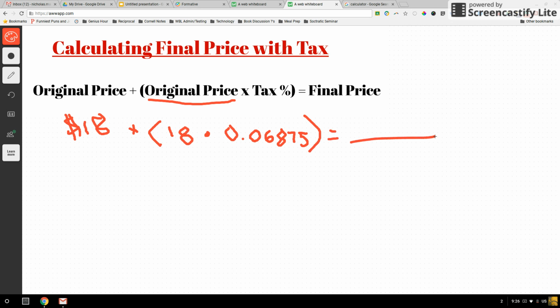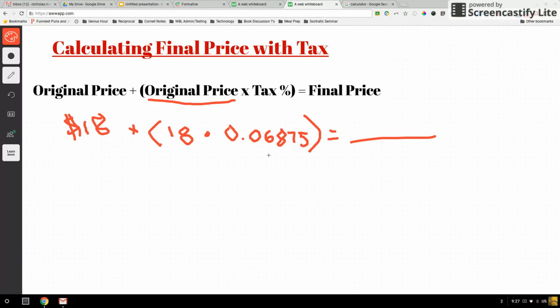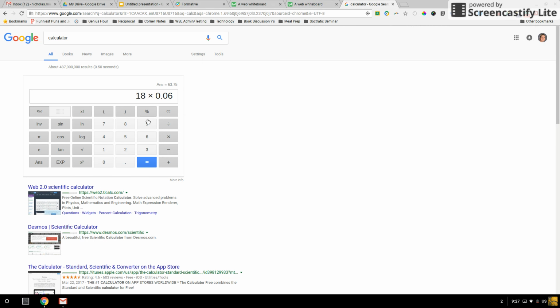Then I will figure out what my final price is. So let's figure out what this is. If I go to my calculator, 18 times 0.06875, once again, tells me that I'm going to pay an extra 1 point something, and it usually rounds to the nearest cent. With money, cents comes 2 spots over, and that 7 would round it up.